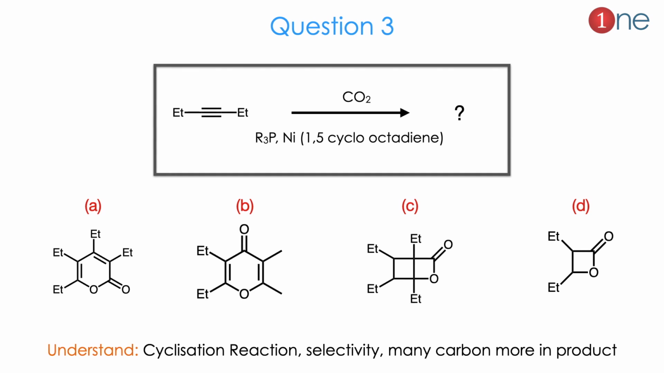Let us see question number 3. The starting material is alkyne, then you are using carbon dioxide, then you are using phosphine, nickel and 1,5-cyclooctadiene. Here products are given. This is a cyclization reaction. Many cycles are formed, 6-member with double bonds in different positions and 4-member fused ones or 4-member simple ones. Here you have to understand that definitely a cyclization reaction occurs and its selectivity is also important, and there are many carbons in the product when compared to the reactant. So you have to guess the reaction completely.